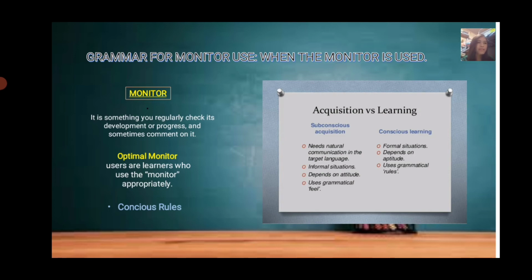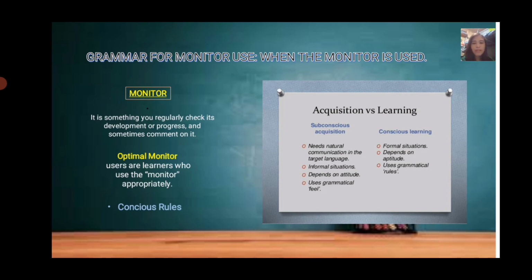So it doesn't literally need the use of grammar or a standard grammar. Unlike conscious learning, as what I've said, it really talks about the consciousness of syntactic rules. You are consciously using syntactic rules.